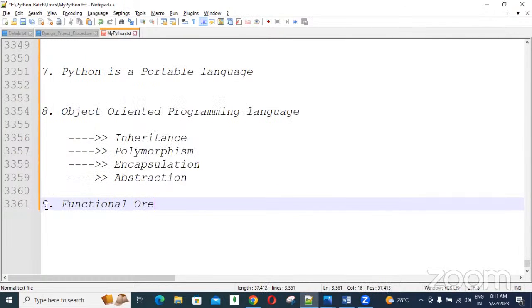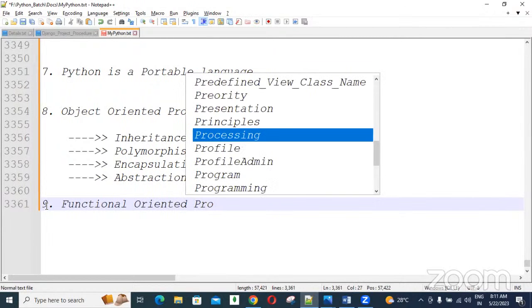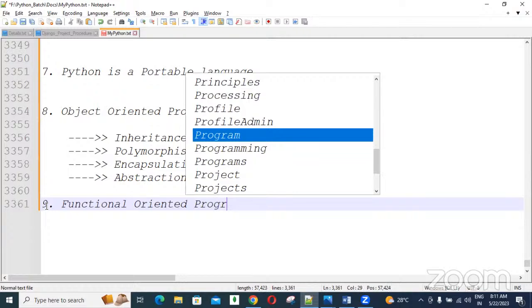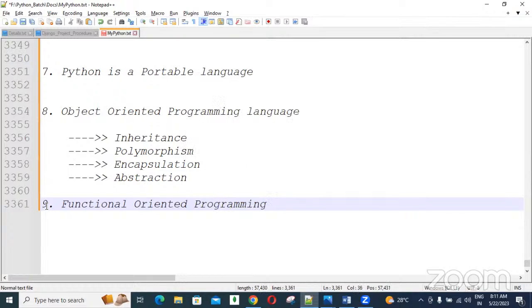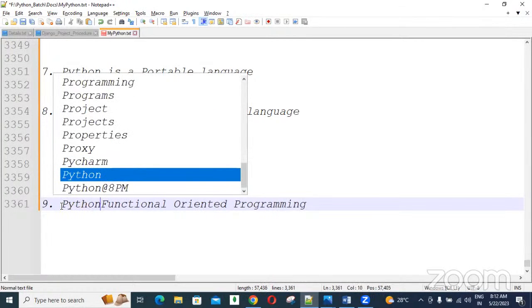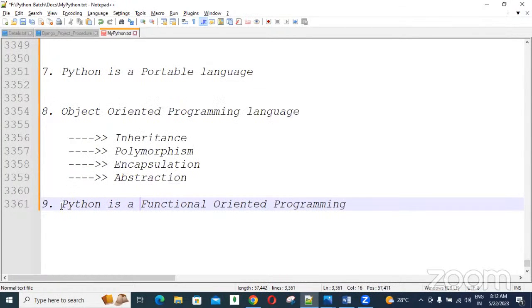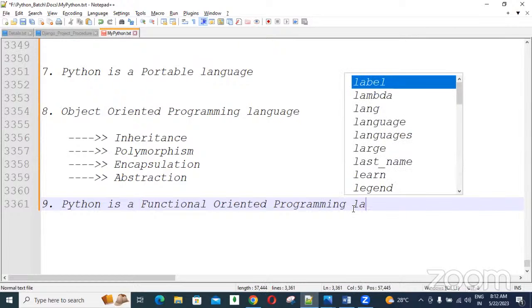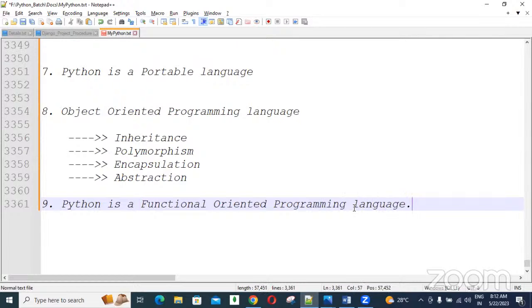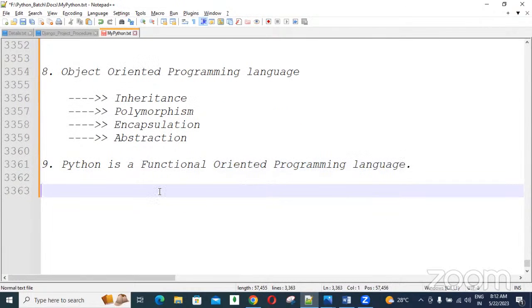Functional oriented programming techniques, guys. Python is a functional oriented programming language. We can call it like that. So how can you say it is a functional oriented programming language? In Python, we can create functions to perform a particular task. We can create the required function to perform a particular task.